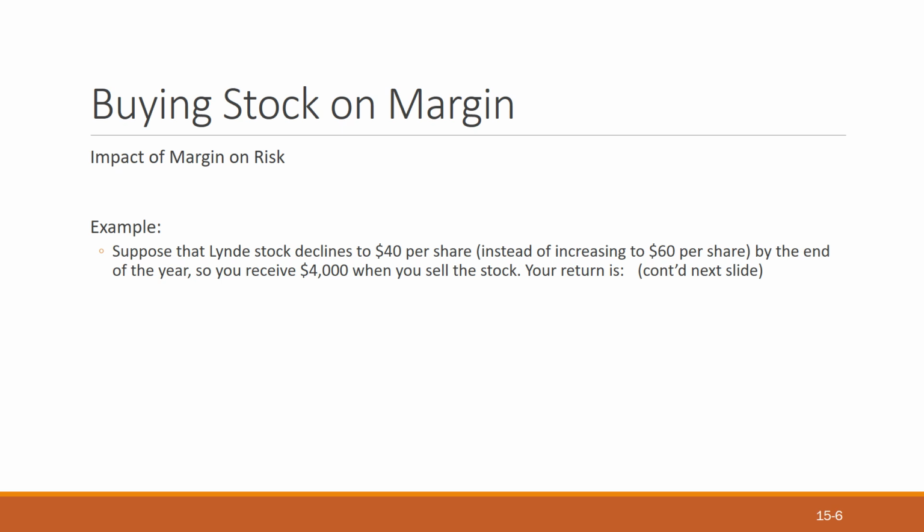Second, we have an example. Suppose the stock declined to $40 per share instead of increasing to $60 per share by the end of the year. So you receive $4,000 when you sell the stock. Your return could not be higher. So what was the return in that case when your stock declined to $40 per share instead of increasing to $60? In the first case, the price of the stock increased $10 per share from $50 to $60. And now in the second case, if it gets down to $40, how will you pay that money to the loan payment of that broker?